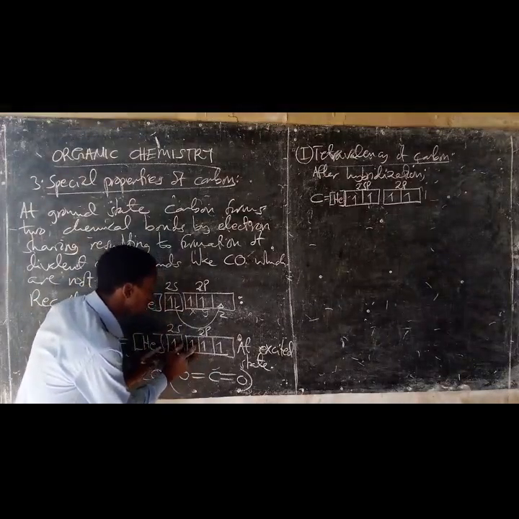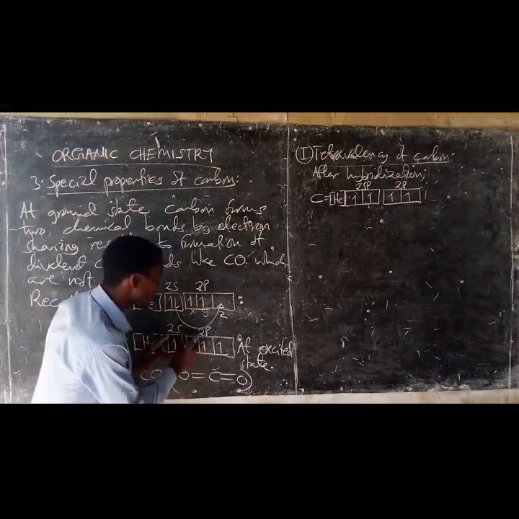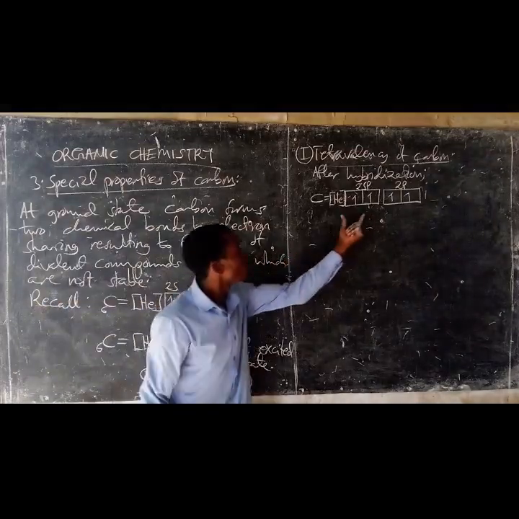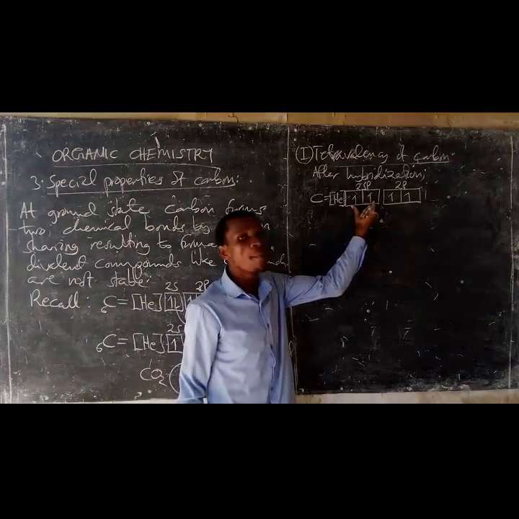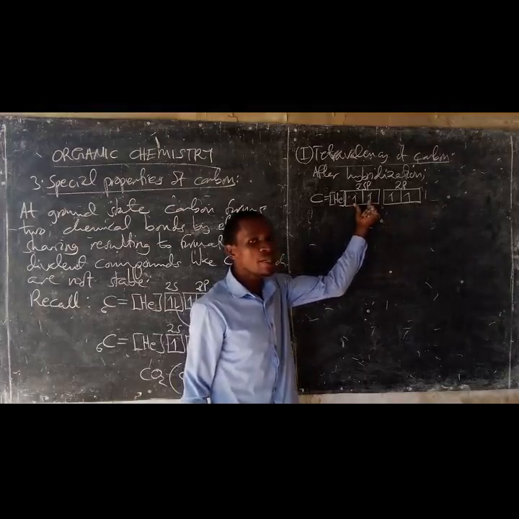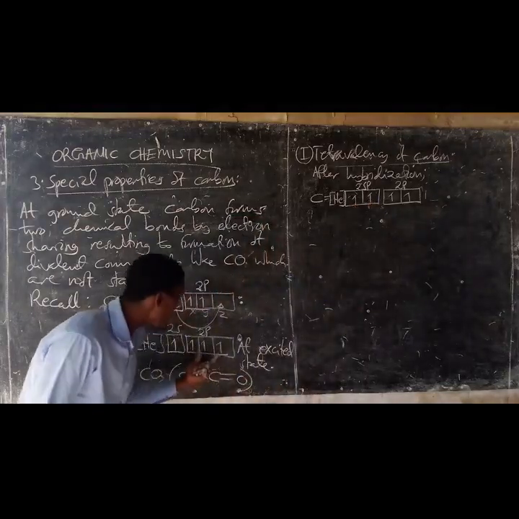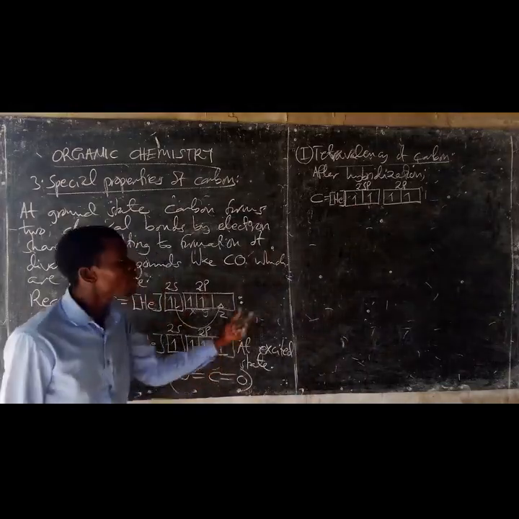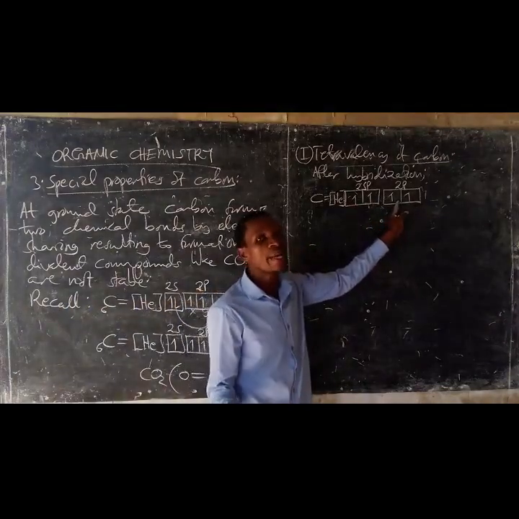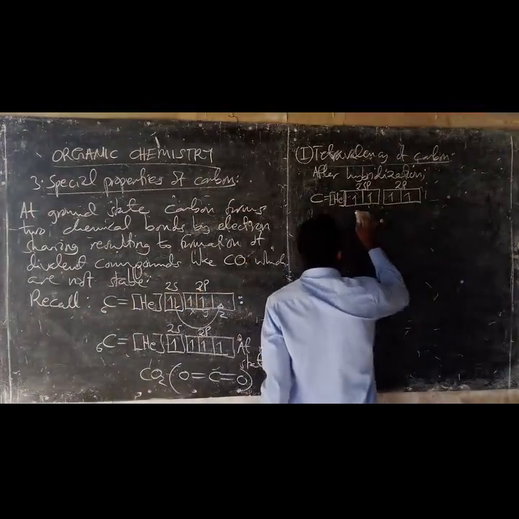So 2 orbitals, one from 2s and another from 2p, combine to form 2 hybrid orbitals, and the 2 remaining orbitals are the pure unhybridized orbitals.